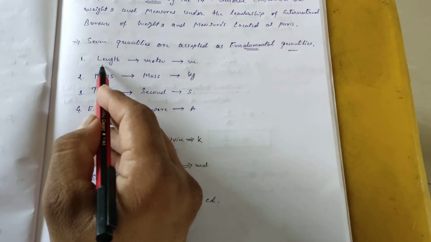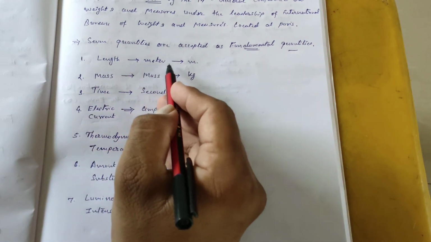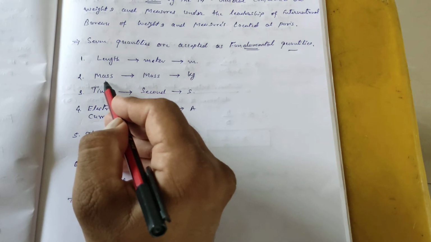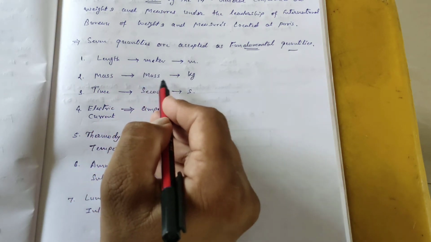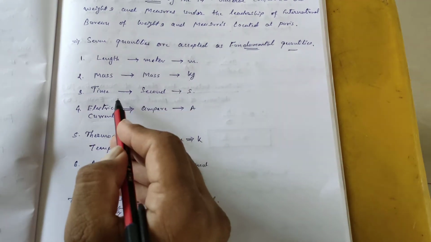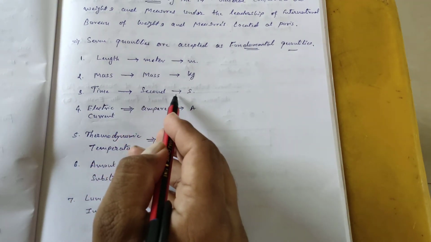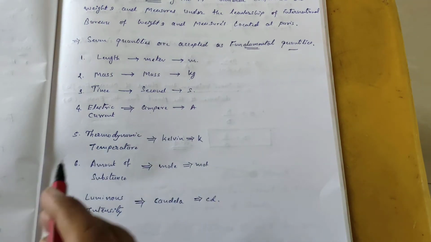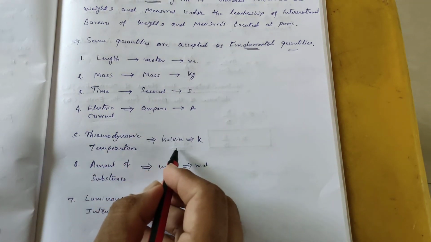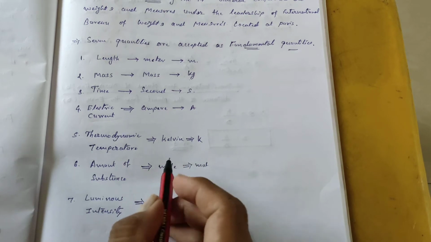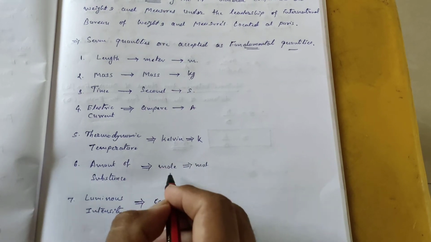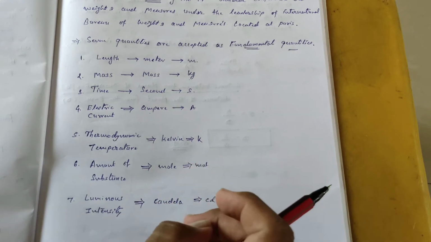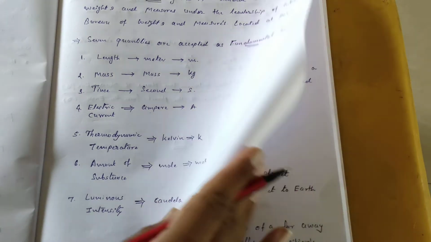Out of them, the first one is length, which is indicated in meter, and the symbol is m. The second quantity we considered is mass, and its symbol is kg. Time we considered in second. Electric current we considered in ampere. Thermodynamic temperature we considered in Kelvin. Kelvin is a unit of thermodynamic temperature. Amount of substance we considered in terms of mole, and luminous intensity we considered in terms of candela.